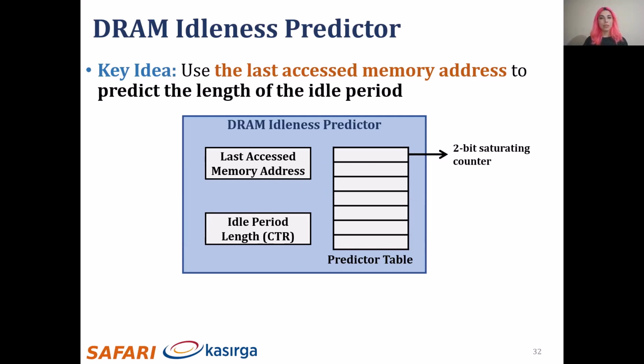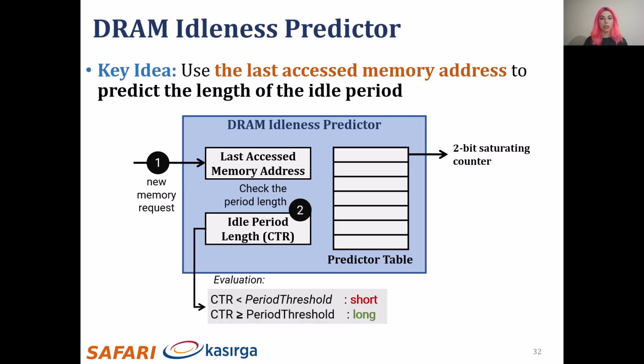The update process is as follows. First, when a new memory request is received, the predictor gets the last access memory address value. It then checks the period length and compares it to a threshold that is called the period threshold and determines whether the past idle period was short or long. Third, it accesses the predictor table with the last access memory address and updates the counter value based on the evaluation of the idle period length. After the entry is updated, the last access memory address is updated with the new memory request address, and the idle period length is reset to 0.